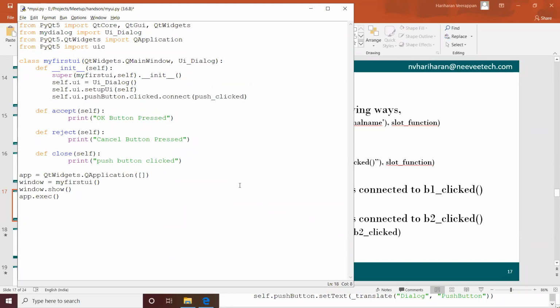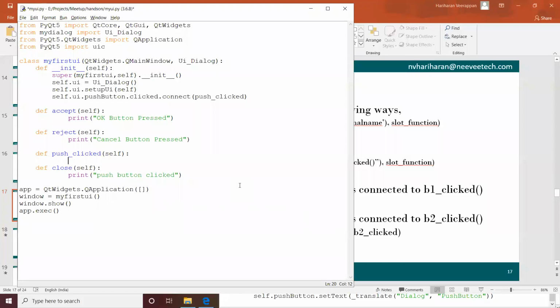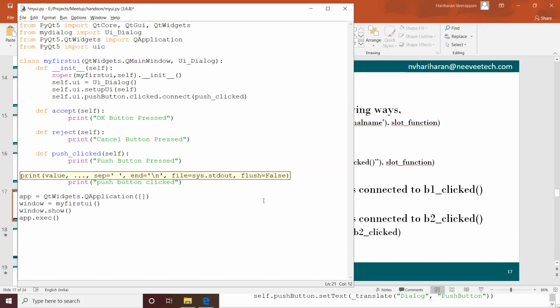I'm going to add this function, def push_clicked(self), and maybe I'm going to print "push button pressed". Basically, here we are connecting the push button's click event signal to the slot called push_clicked, a Python callable function.